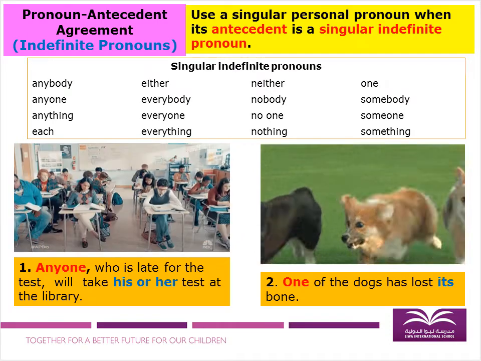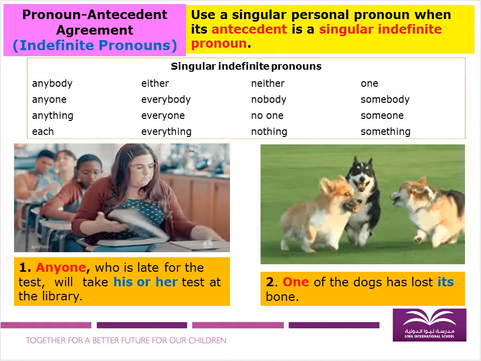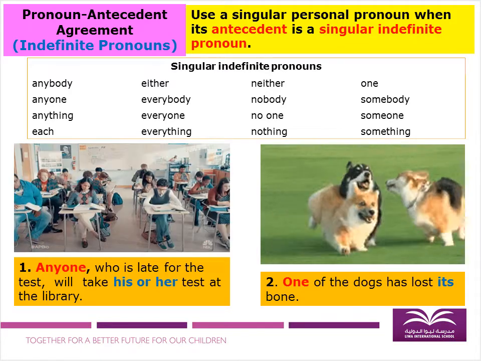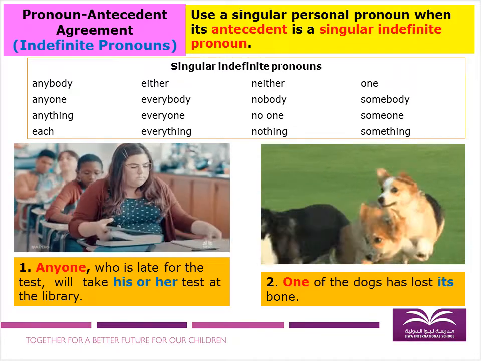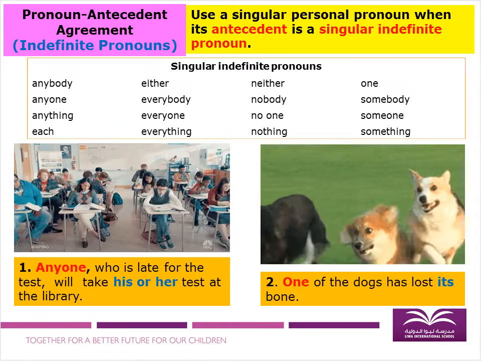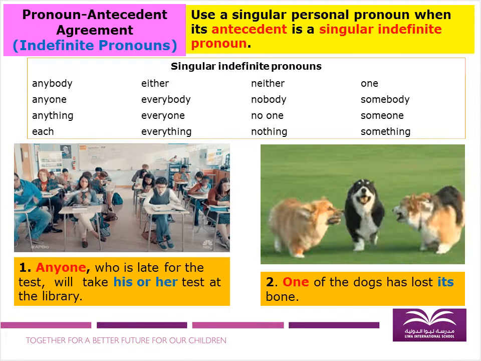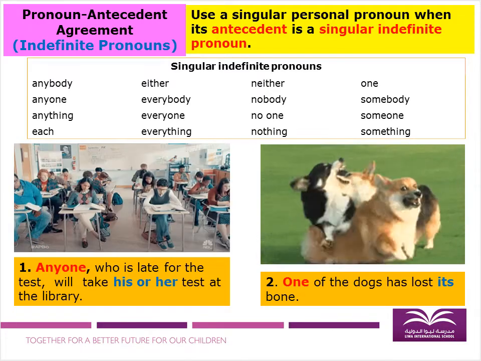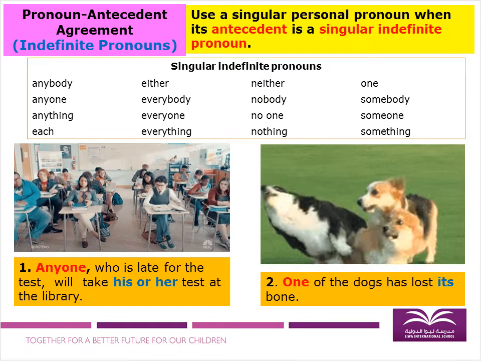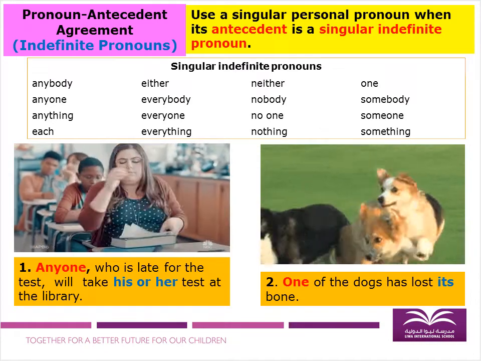Why did I use its here? Because our antecedent is one. Okay? One of the dogs. Now it's because we are pertaining to a dog. Neuter. Remember? Neuter, it's not a boy, it's not a girl. It's an animal. That's why I use its here. We cannot use his. Alright? So let's move on to our next slide.